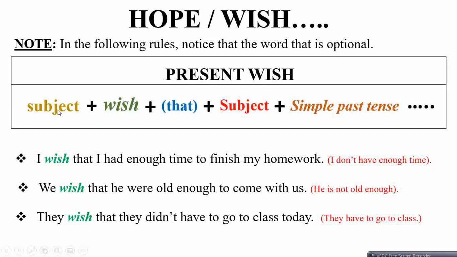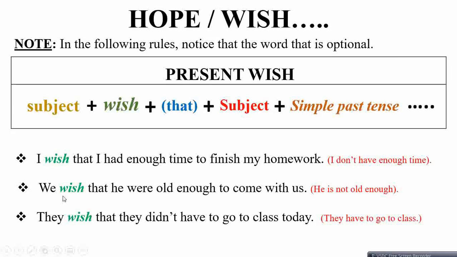Subject followed by wish, then that, followed by another subject, and then simple past tense. So in that case, what does the sentence look like? I wish that I had enough time to finish my homework. So it means I don't have enough time to finish my work. This is about the present tense.